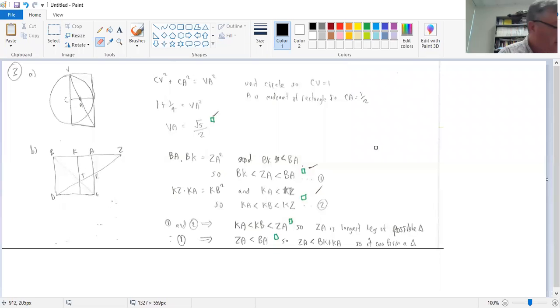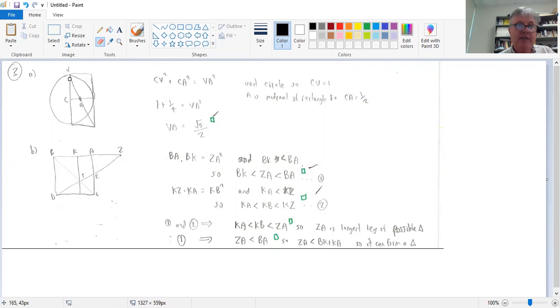Okay, question 3 was referring to the Archimedes construction of the heptagon. First bit was straightforward. We have various ways you can do this. I did it by looking at this right angle here.